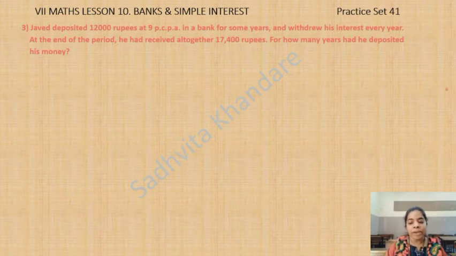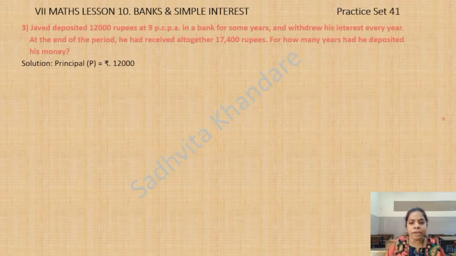So, we will find the time. Let's write the information first. Because amount is given, we will use the formula A is equal to P plus I. Principal P is rupees 12,000. Rate of interest R is 9 PCPA.